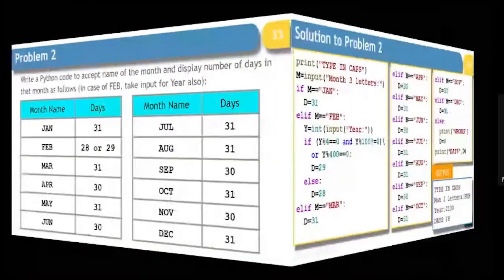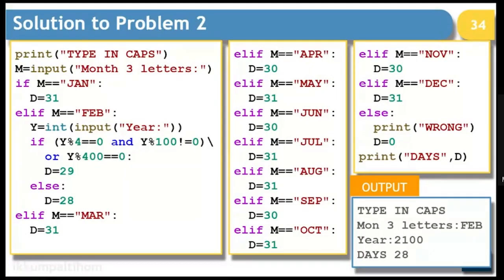So this is a simple program I wrote, and you would have written the same program, in which you are just checking whether the month entered by the user is Jan or not. If it is so, D is equal to 31. And if the month is entered by the user as FEB, in that case, you will ask the user to enter the year, and you will be doing the check for the leap year. And if you find it to be a leap year, you will make D as 29, otherwise D as 28. In the remaining months, we are simply assigning, right? So there is no big deal.